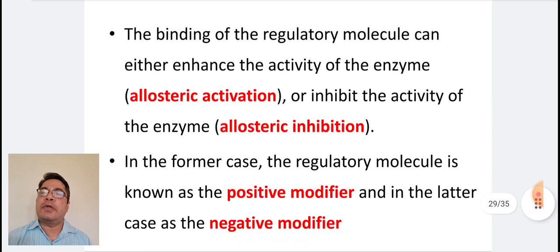The binding of the regulatory molecule can either enhance the activity of the enzyme, that is allosteric activation, or inhibit the activity of the enzyme, which is allosteric inhibition. In the former case, the regulatory molecule is known as a positive modifier, and in the latter case, it is known as a negative modifier.